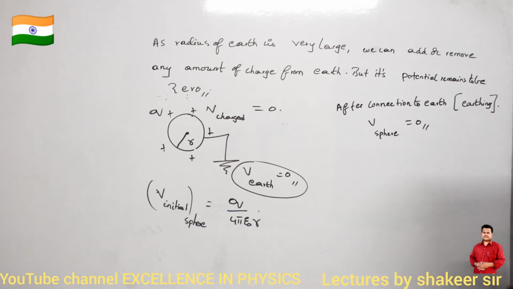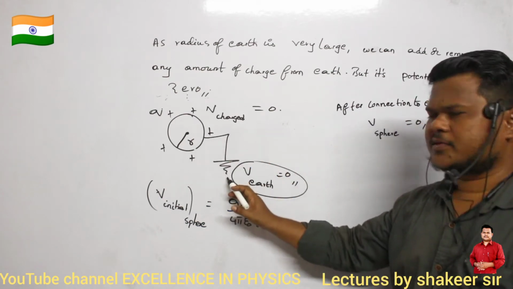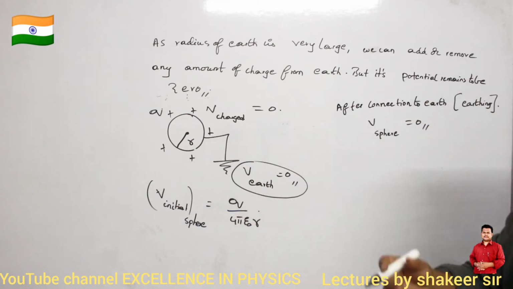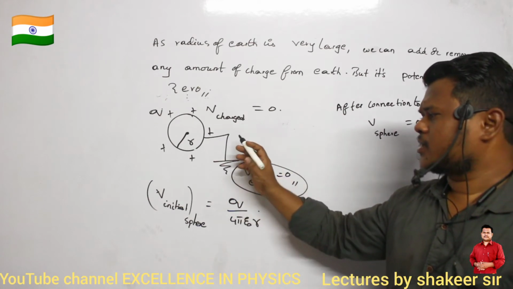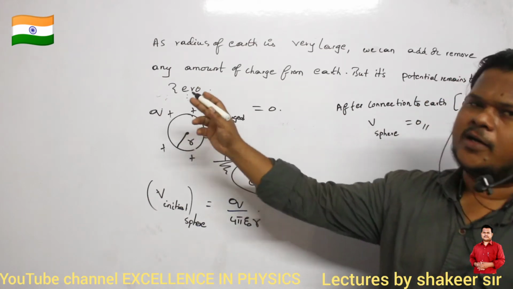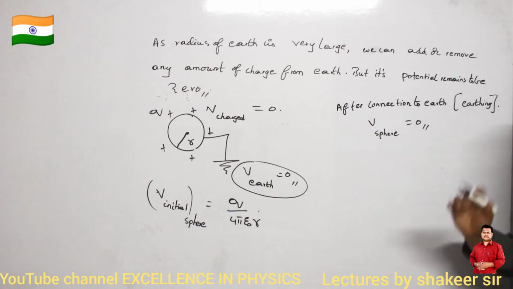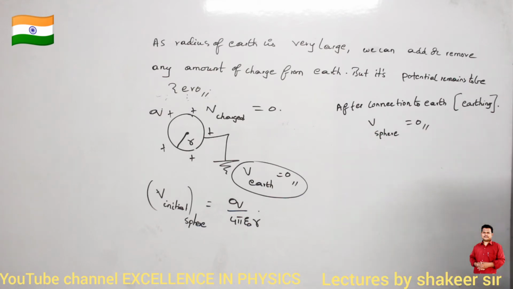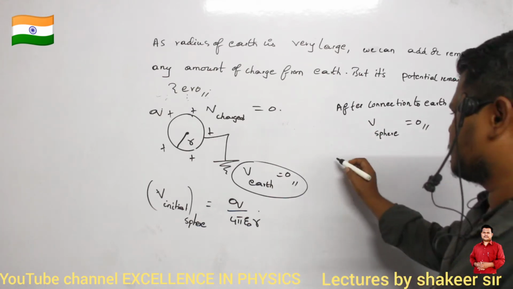How has the potential of the sphere become zero? It will become zero when this total charge enters into the ground. Or I can say, the same amount of negative charge will come from the ground and get deposited on the charged body. I can explain like this also. Are you able to understand?